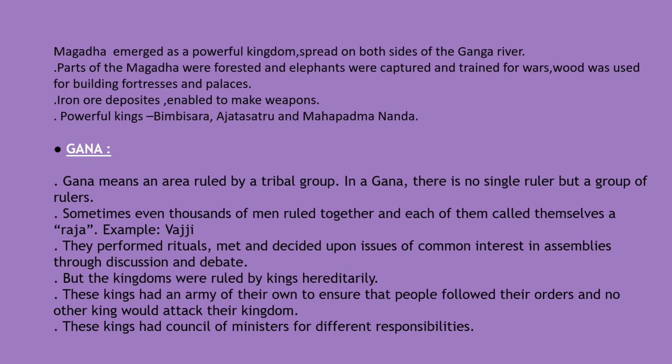Example, Vajjigana. They performed rituals, met and decided upon issues of common interest in assemblies through discussion and debate. But the kingdoms were ruled by kings hereditarily. These kings had an army of their own to ensure that people followed their orders and no other king could attack the kingdom. These kings had a council of ministers for different responsibilities.